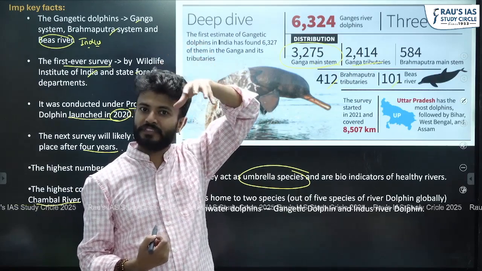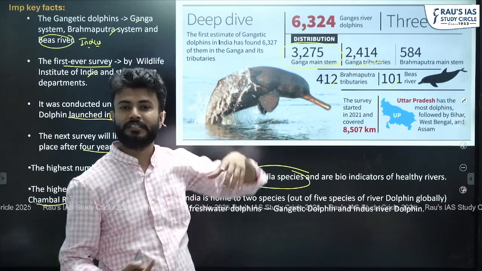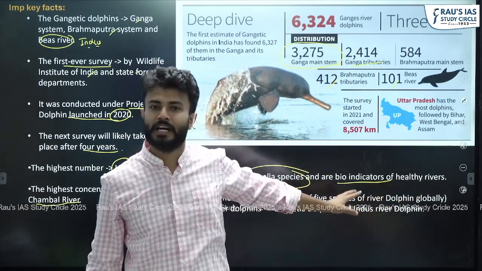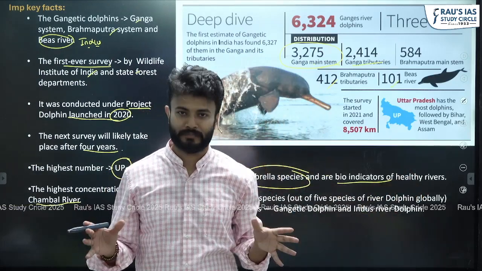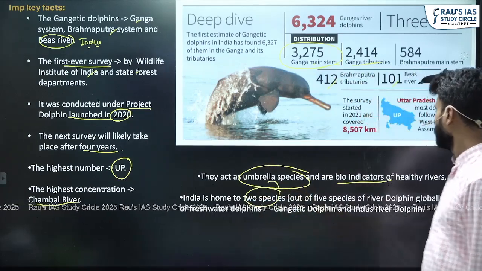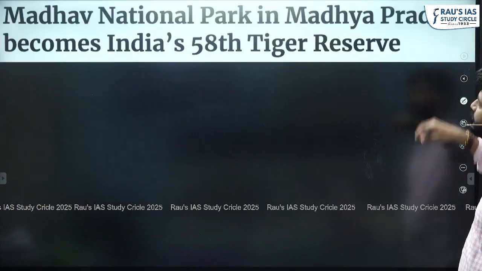That means this is a guarantee. If these dolphins are protected, that means the aquatic system is performing well. That is why they are also the bio-indicators of healthy rivers. If there are dolphins, that means the river is healthy. We have discussed that India is home to two species, one is the Indus River dolphin and one is the Gangetic dolphin.